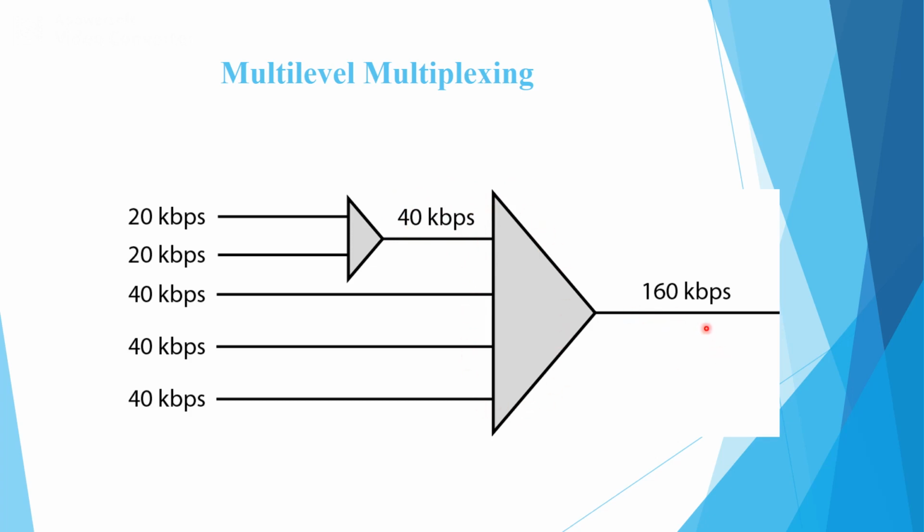Finally the output will be 160 kilobits per second. This is the concept by which we can maintain equality in the data rate, or avoid the disparity in the input data rate, so that we can achieve better performance with respect to the TDM concept.